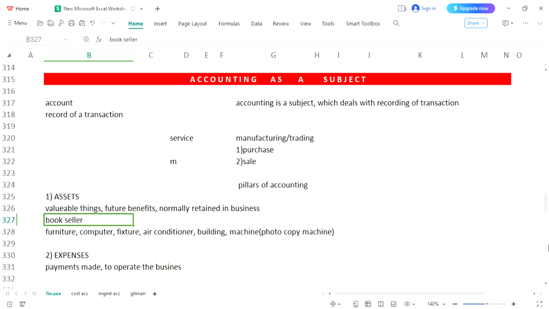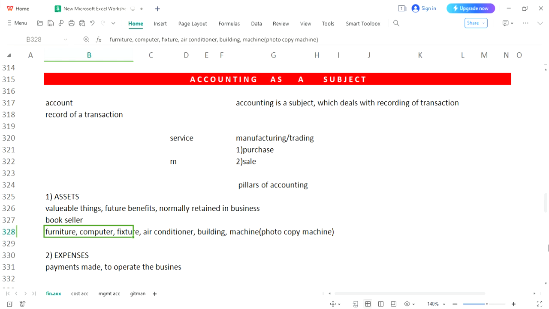For a bookseller, books are his product, commodity or merchandise, and books are bought for the business, for trading. The bookseller is not a trader of furniture. Please try to understand, when he is making any payment to buy furniture, that furniture would not be purchased for the business or for trading.